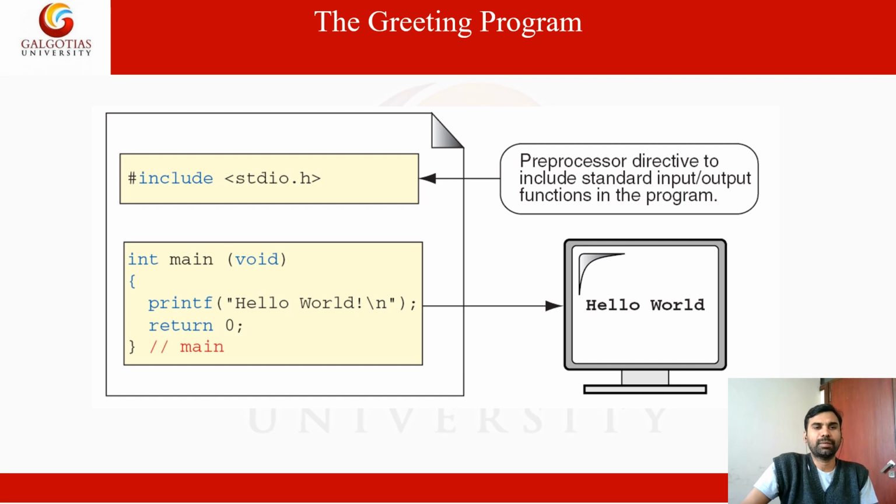So this is for multiple lines. For a single line comment, just use double slash. This double slash means it is not executed.